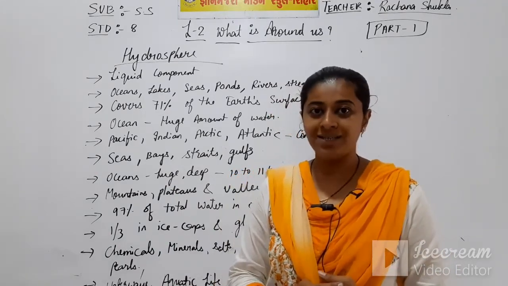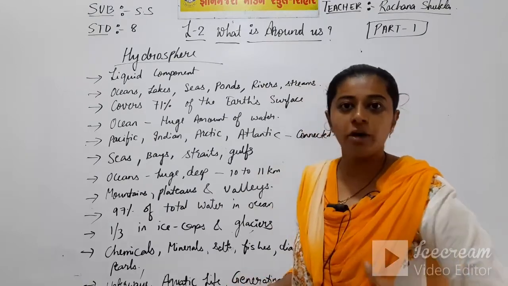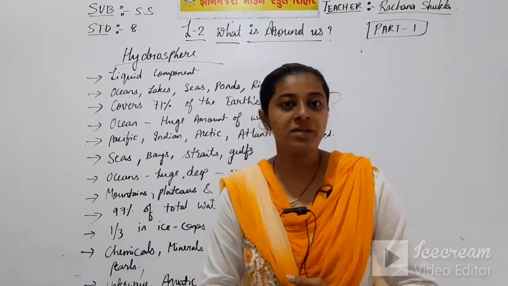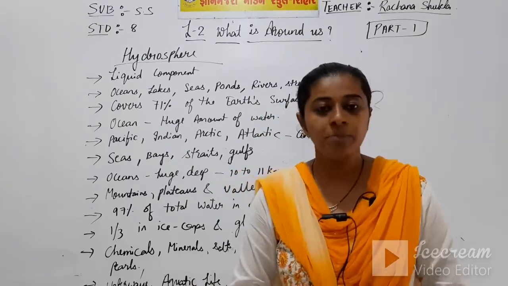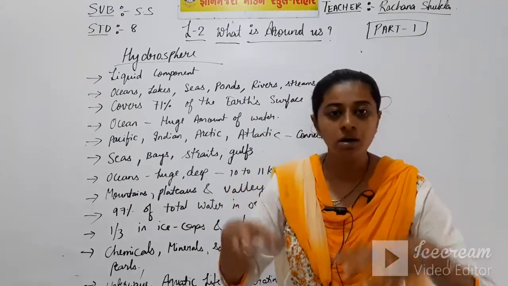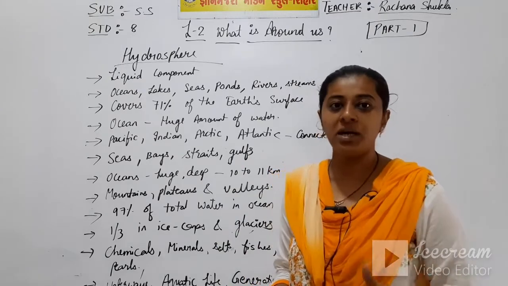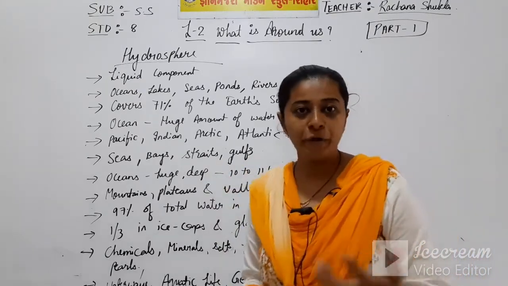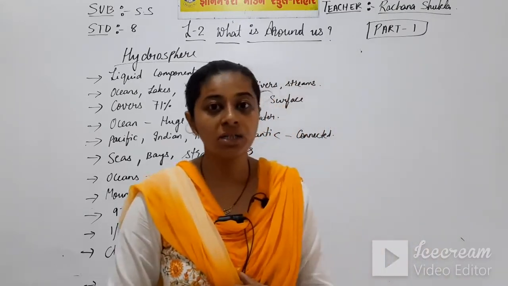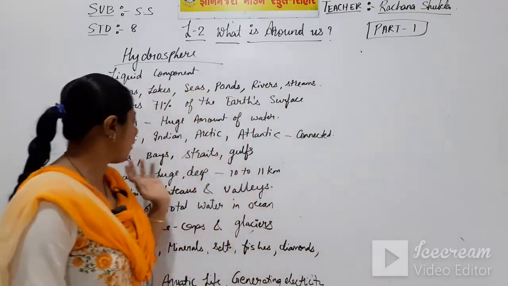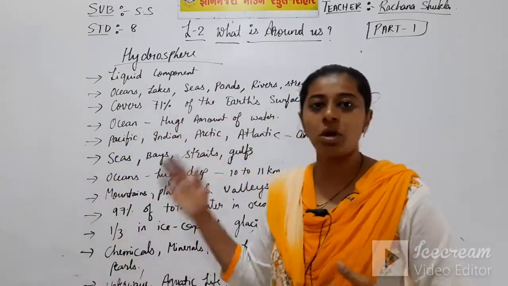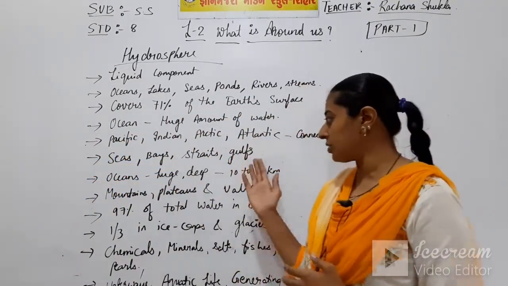All of you know where Bay of Bengal is. So it is one of the bays. Then comes the strait. I will name one strait, that is Malacca Strait. You can find it in your atlas. Then comes the Gulf, like Gulf of Khambat, Gulf of Kutch. So these are the examples of the various water bodies found on the earth.